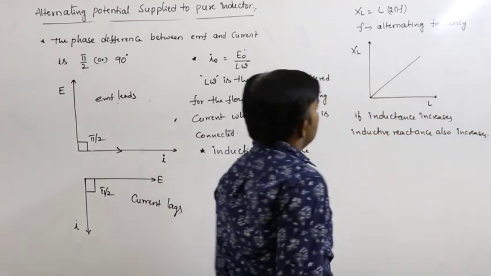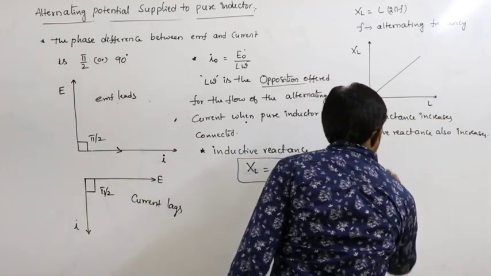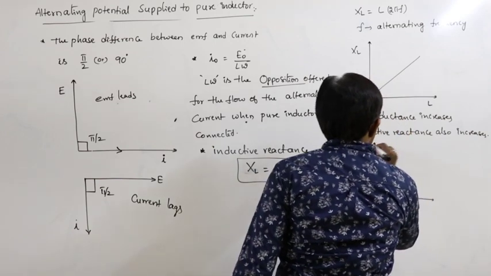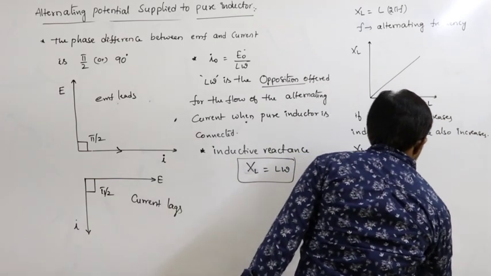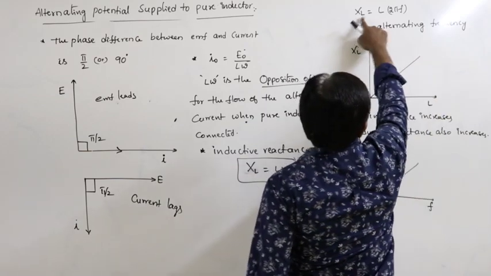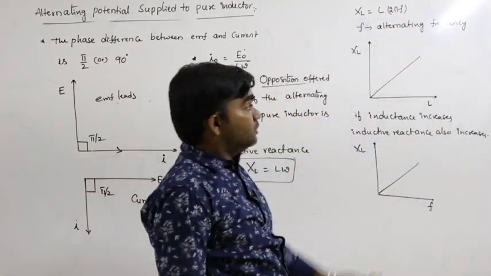Next, in terms of frequency, let us say it is XL versus frequency. XL is directly proportional to f.